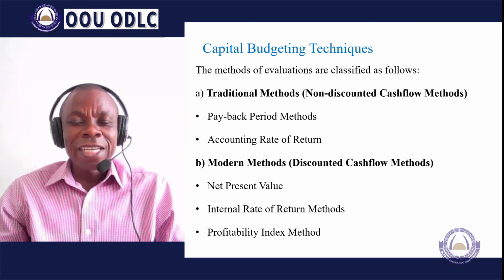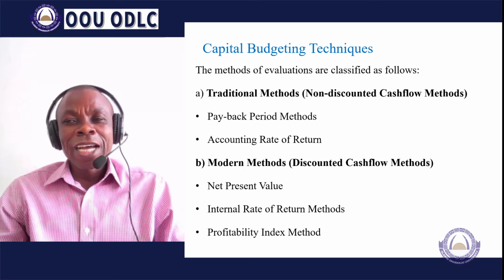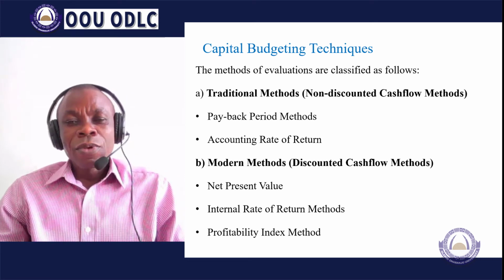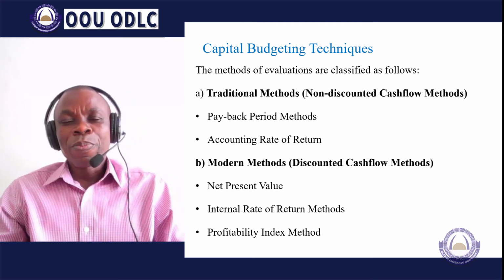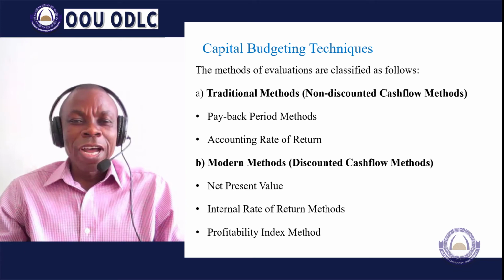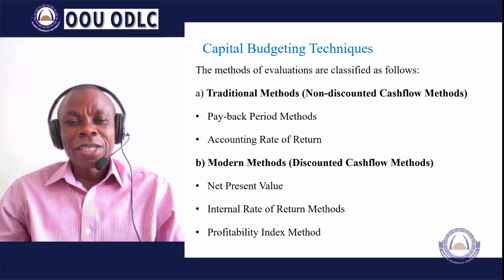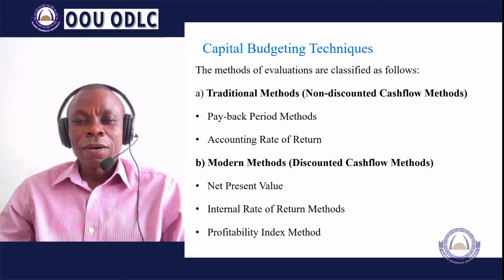In this case, all you need to do is to take the cash flow you have generated and divide it by the initial outlay. That is 1.2 million naira divided by 500,000 naira, or 1.2 million divided by 0.5 million. Of course, you will realize that within a year, you'll be able to pay off all the money.